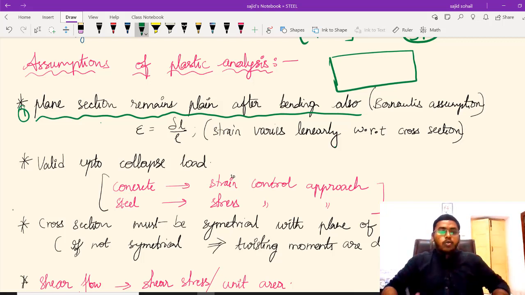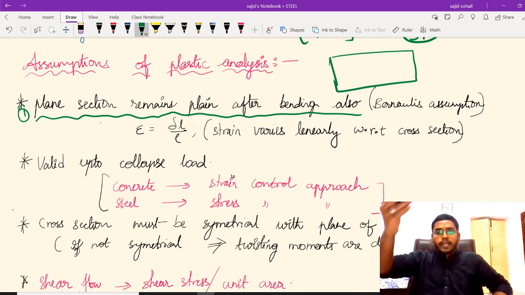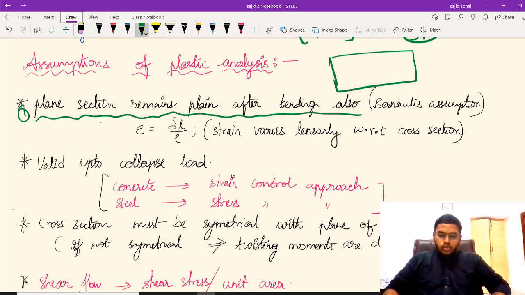So let me tell you what this point specifies. Plane section remains plane after bending also. So let us say this is my beam. Take any section wherever you want. To be easy for me, I am taking the section at the end, so that I can see it easily. This is a plane, right? This is like a straight line. I can say this is a plane.